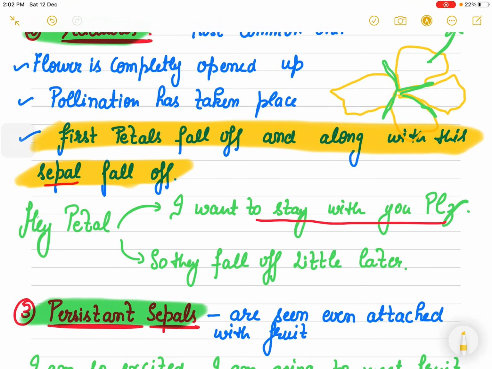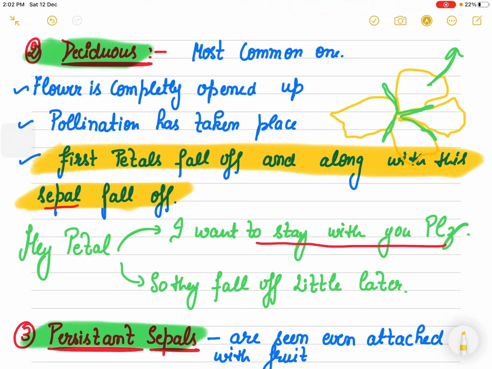It is as if the sepal is saying, I want to stay, so please wait for me. So they fall off a little later.